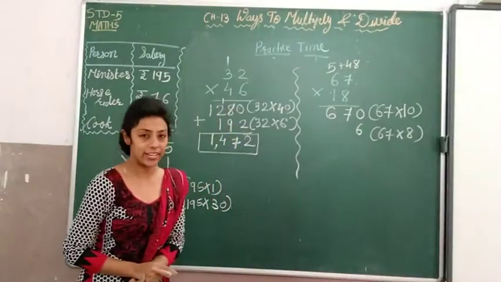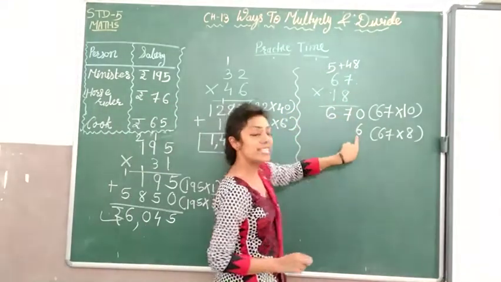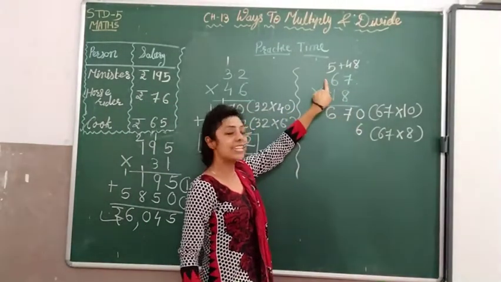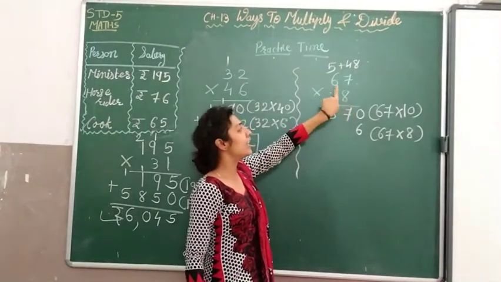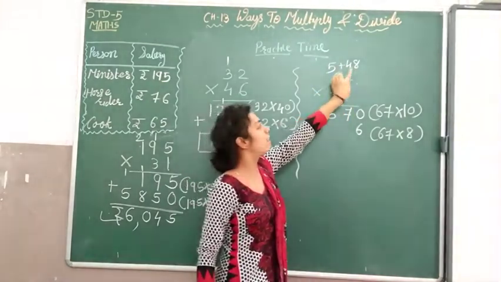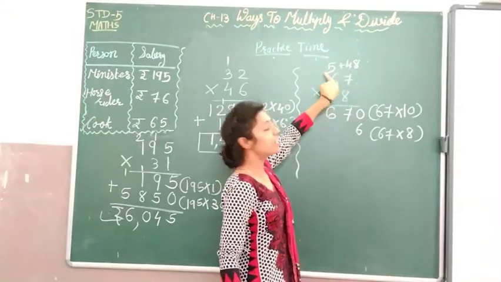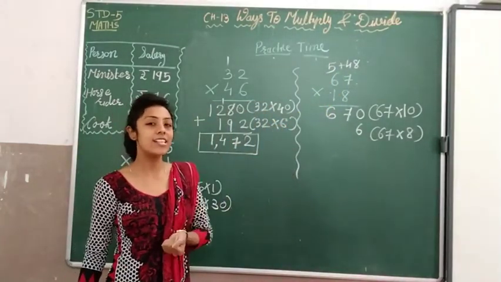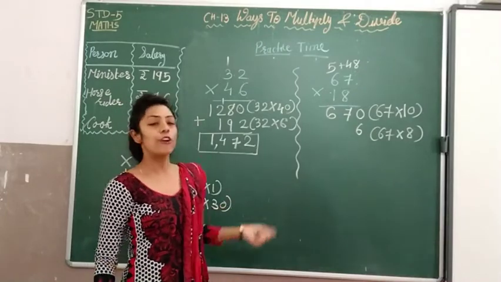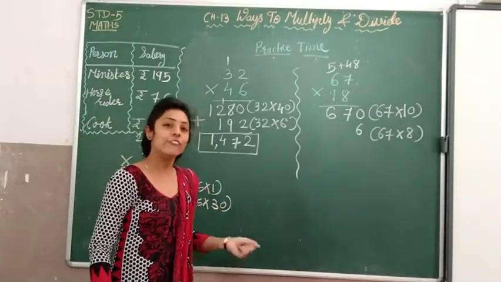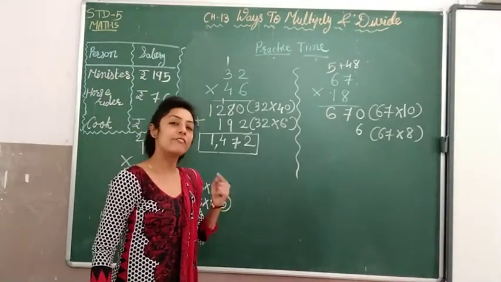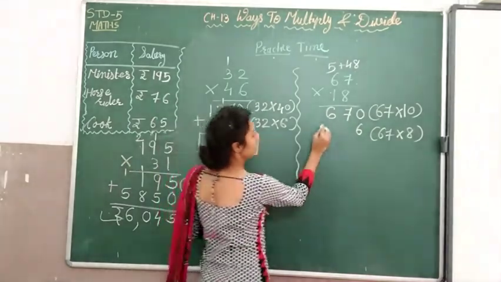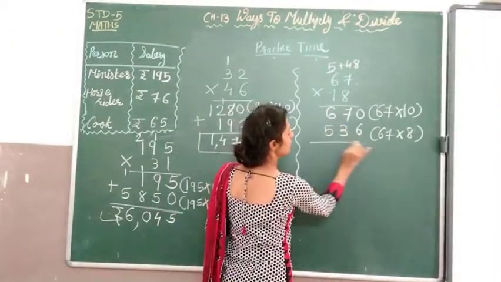48 plus 5. 8 7s are 56. 6 is here, 5 is carried forward. Then 8 6s are 48. 48 plus 5, we have to add 5 to 48. What is the answer? 53. From 48: 49, 50, 51, 52 and 53. So we will write 53 here.